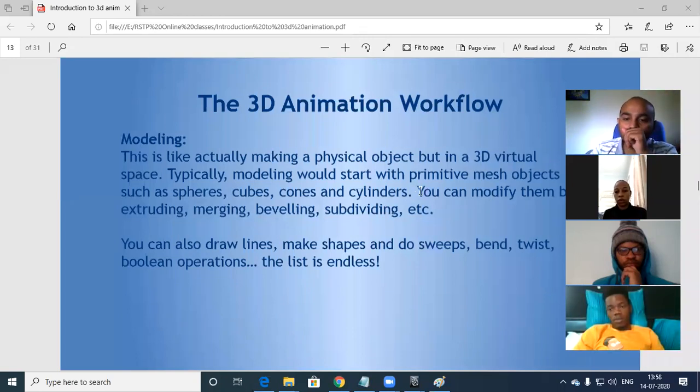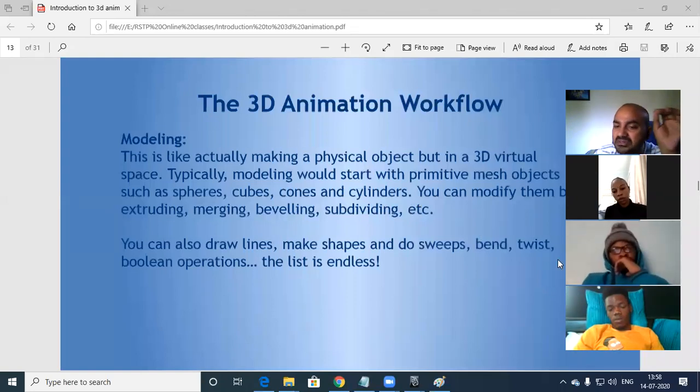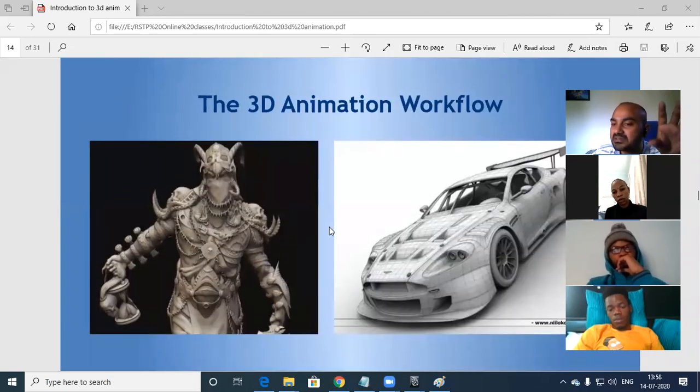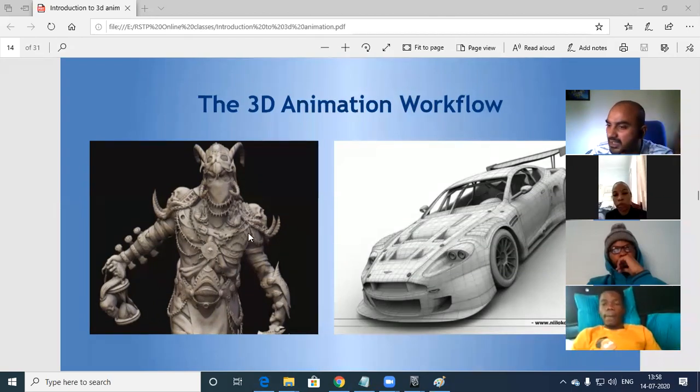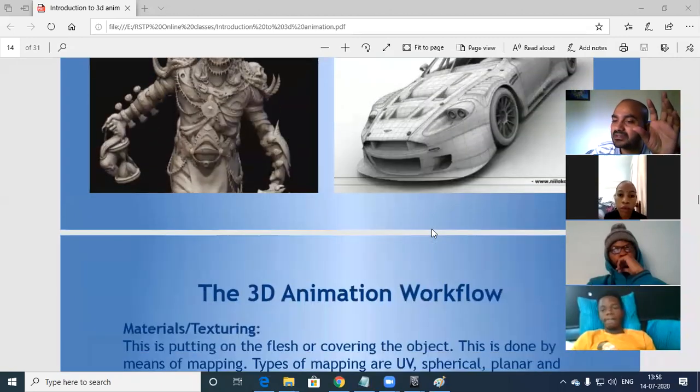Okay. So you can also draw lines, make shapes, do tweaks, sweeps, bend, twist, a lot of things. Booleans you can do, many things we can do. So that's with modeling. For example, this is a simple example. From now the slides will run a bit faster. You have only solid images and all. The 3D workflow comes like this. Either you can create solid mythological characters or mystery characters like this car.